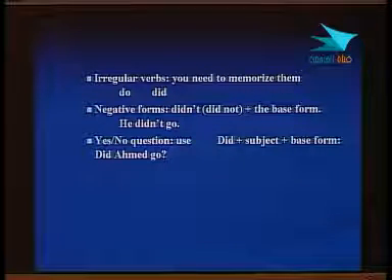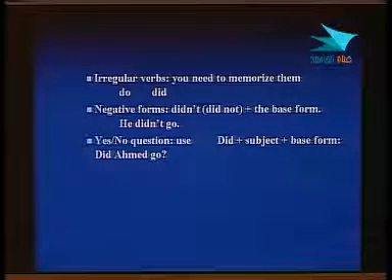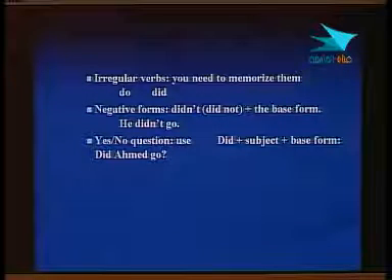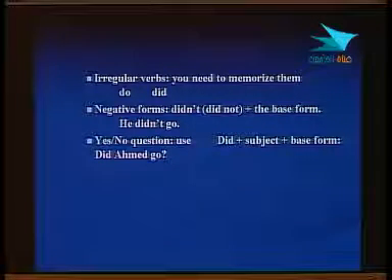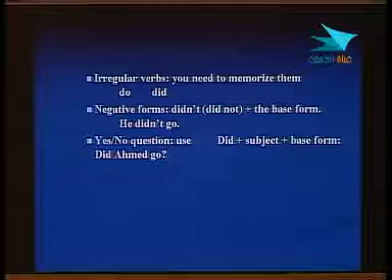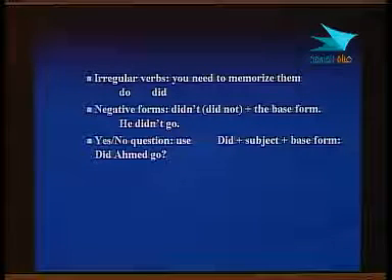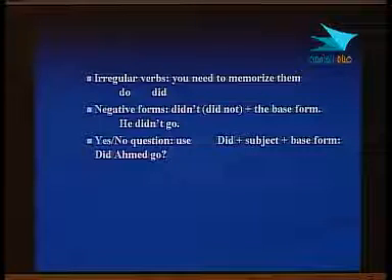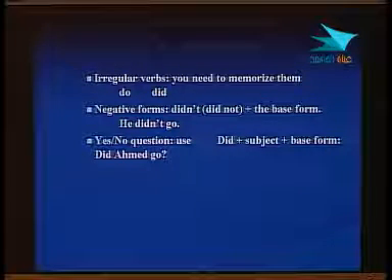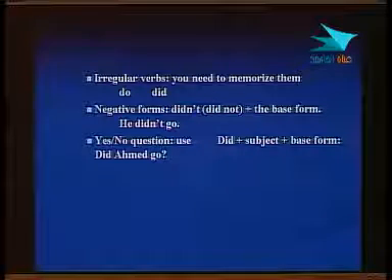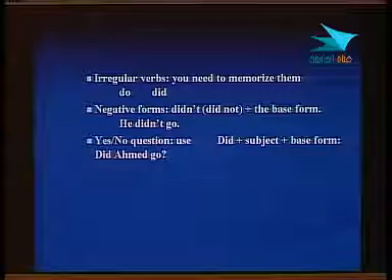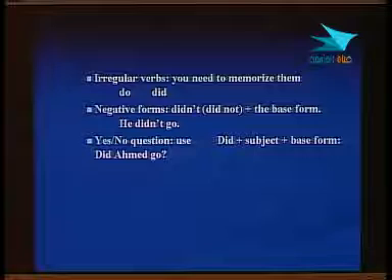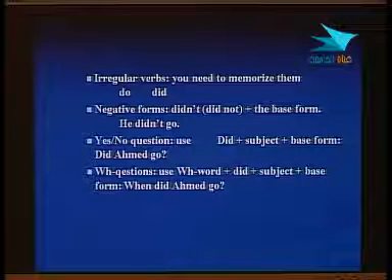The example: did Ahmed go? This is the question, and you see that the question ends with a question mark. So did plus the subject plus the base form. This is how we form a yes/no question.